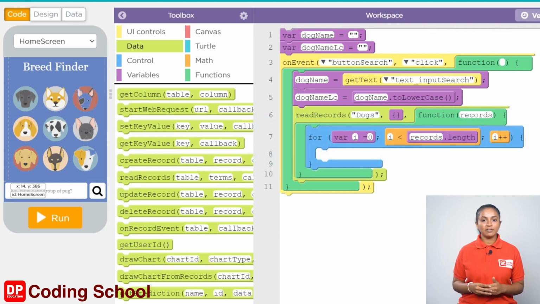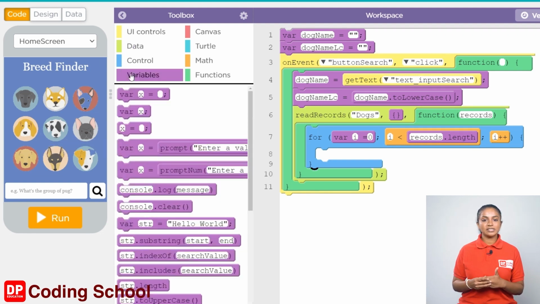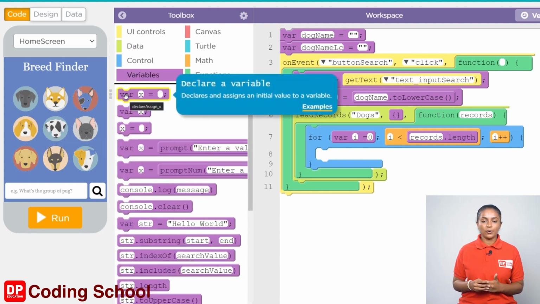Now we need to check whether the name of the record I is the same as the string value of the variable called dog name LC. But before that, we need to do a little more work. Since the dog name we input is converted into simple letters and stored in the dog name LC variable, the name of the record called I needs to be changed to simple letters for checking. In this way, let's store the word received when converted to simple letters in a variable called LC.